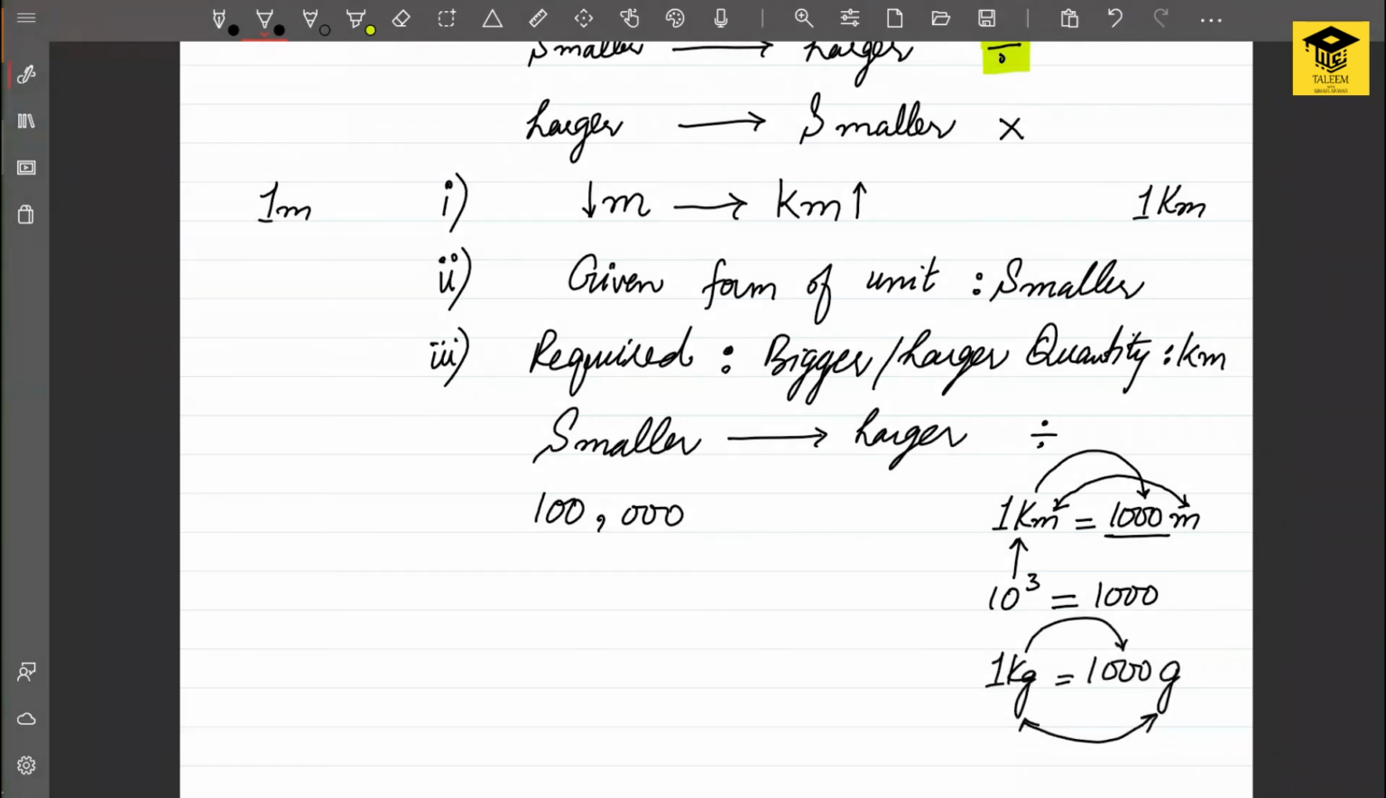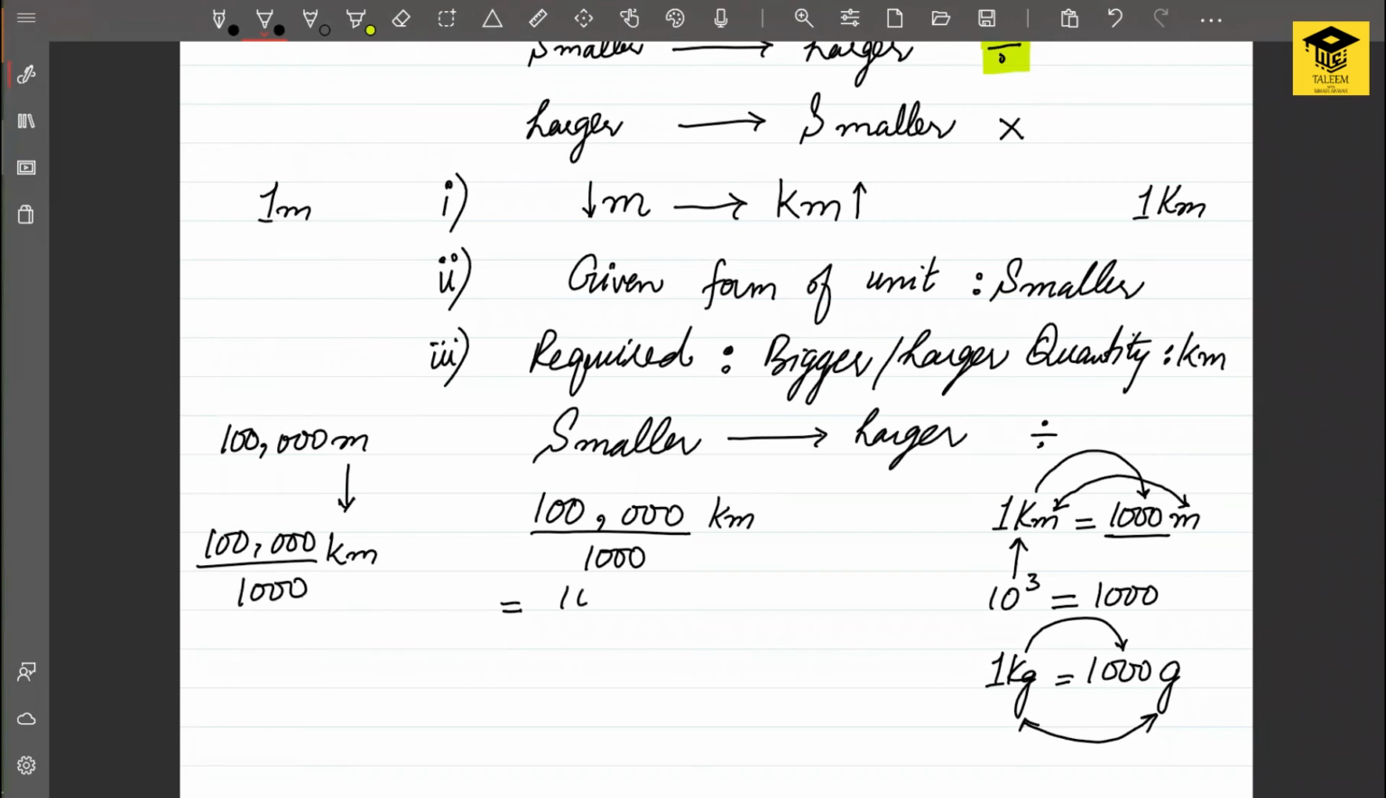If we want to convert this quantity into kilometers, we need to divide it by 1000, and then the unit we will be writing with this answer is kilometers. Initially, it was 100,000 meters. Now, this meter is to be converted into kilometers. Okay, you can convert it, but for that, you need to divide the given quantity by 1000. And the answer we are getting here after this division is 100 kilometers.